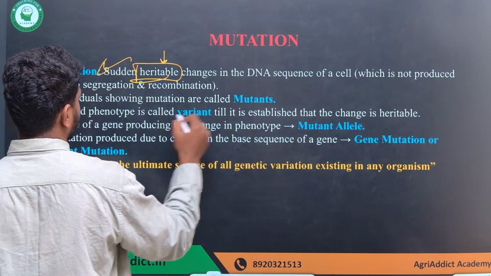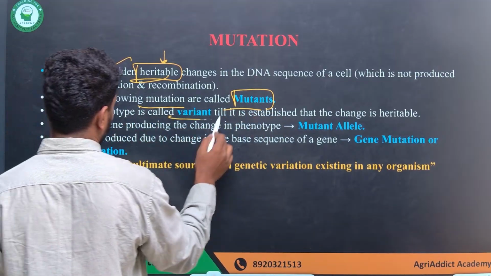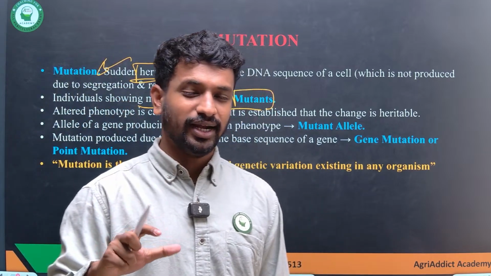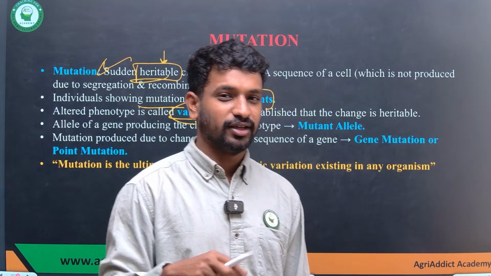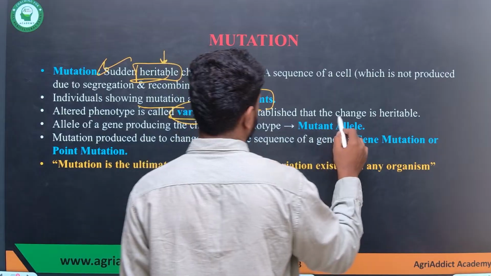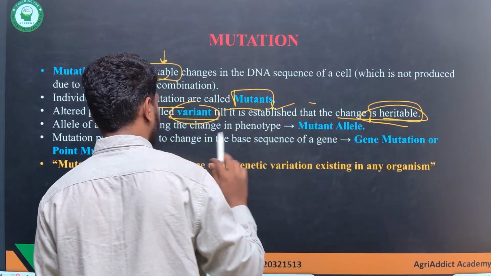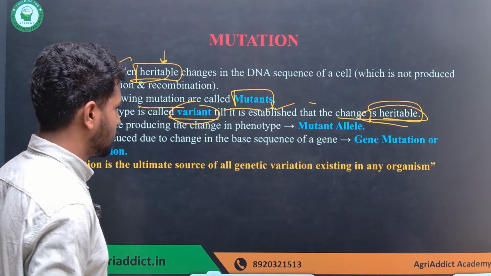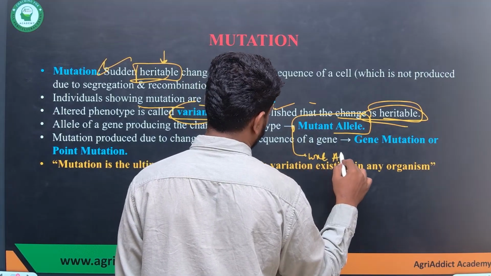So what are mutants? Mutants are the individuals showing the mutation. And what is a variant? A variant is nothing but an altered phenotype. But until it is understood as a mutation, it is a variant. If the variant is heritable, then it becomes the mutant. Once it is established that it is heritable, it is a mutant, but before that it is just called a variant. An allele of a gene producing the change in a phenotype is called a mutant allele. The other allele is called the wild type allele.